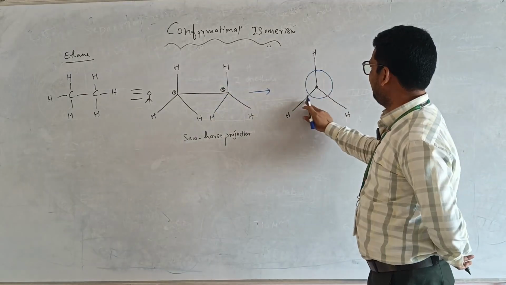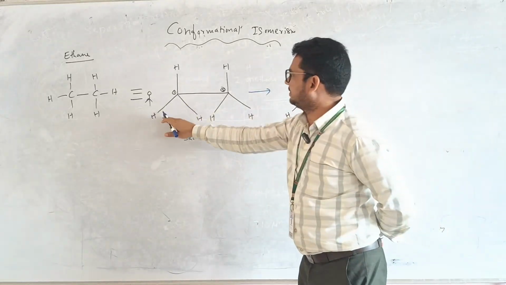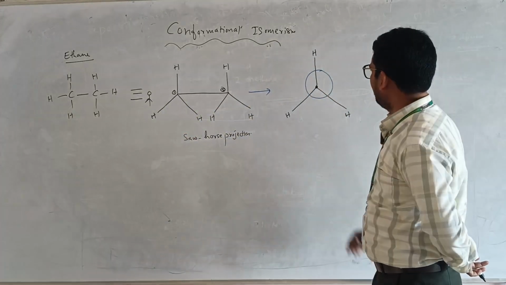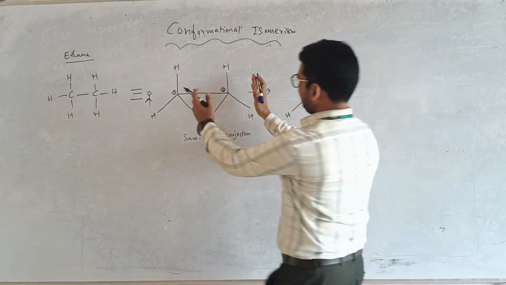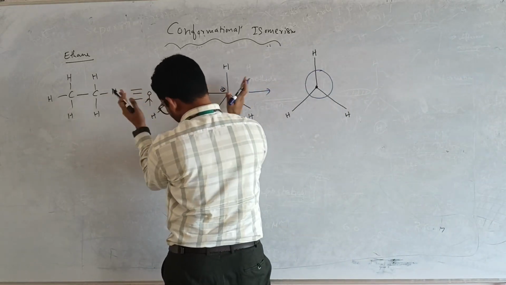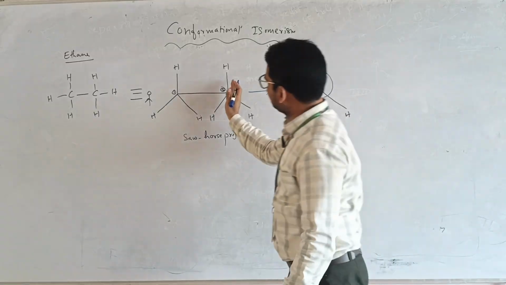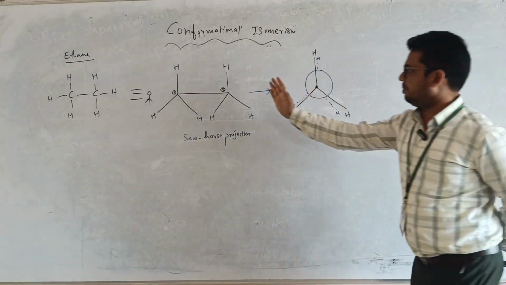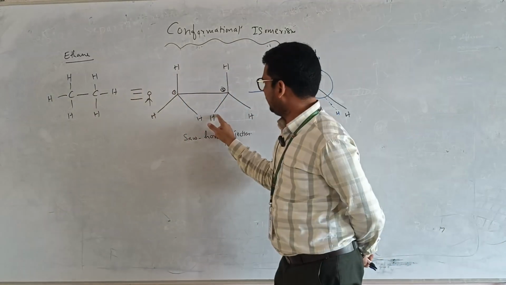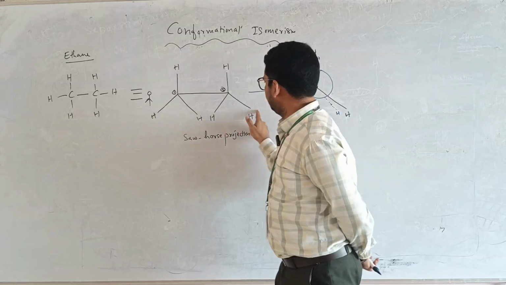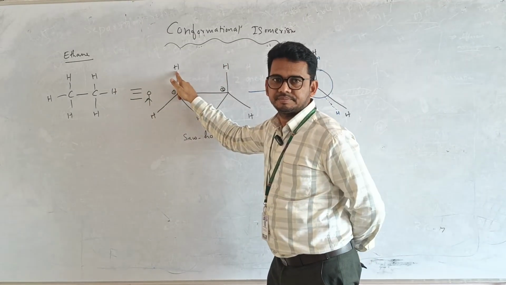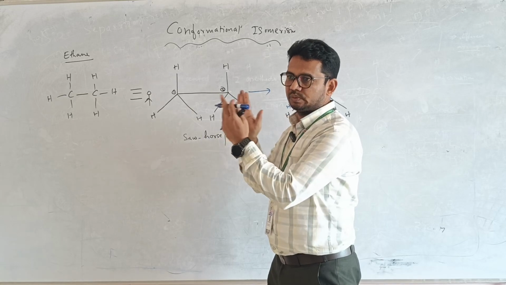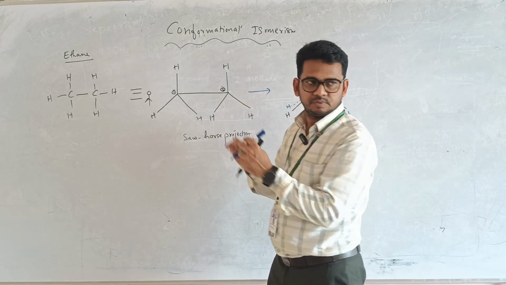Now see how you are observing this. One carbon came here, and I represented its hydrogens also. Where are the hydrogens of the other carbon lying? When I bring this one nearby and make it close, this hydrogen comes here, this hydrogen comes here. Are we observing this?